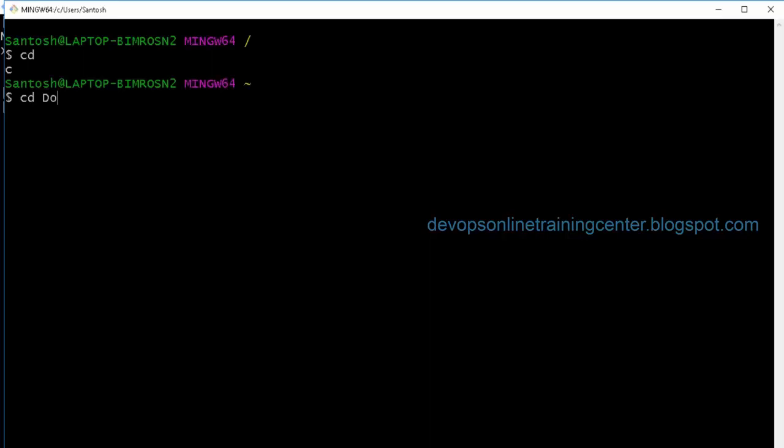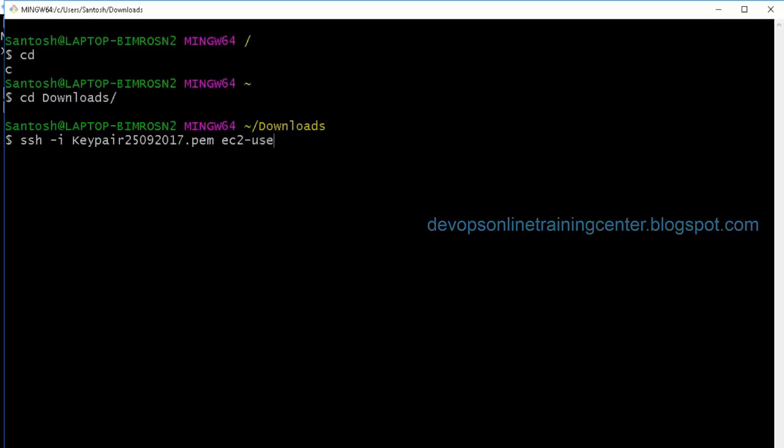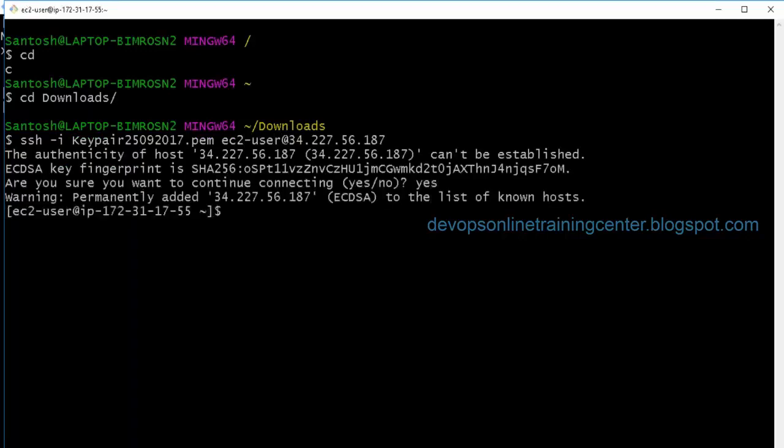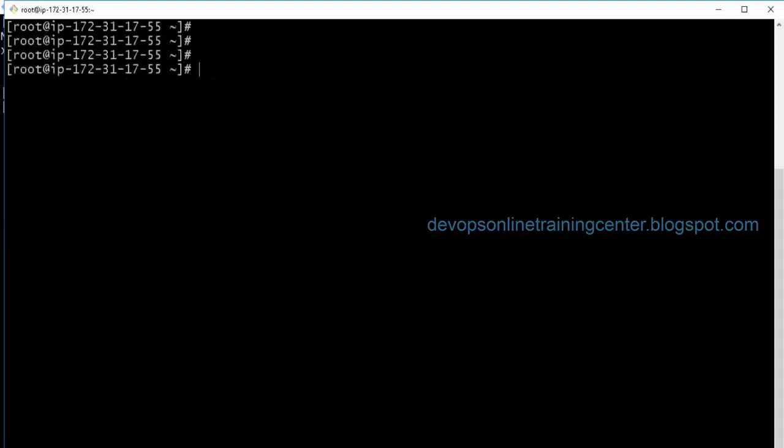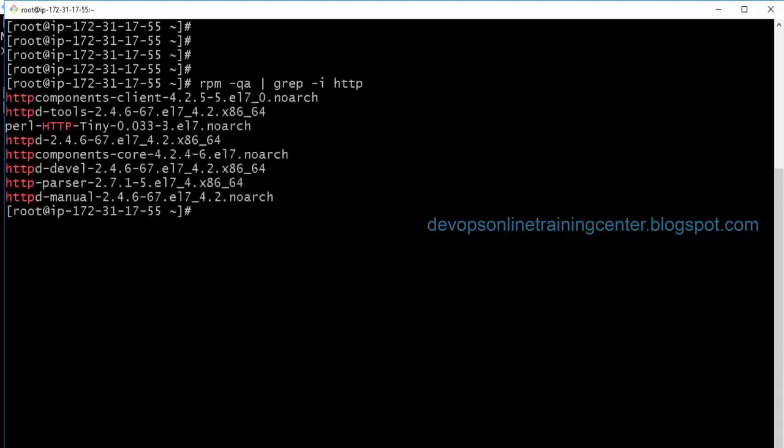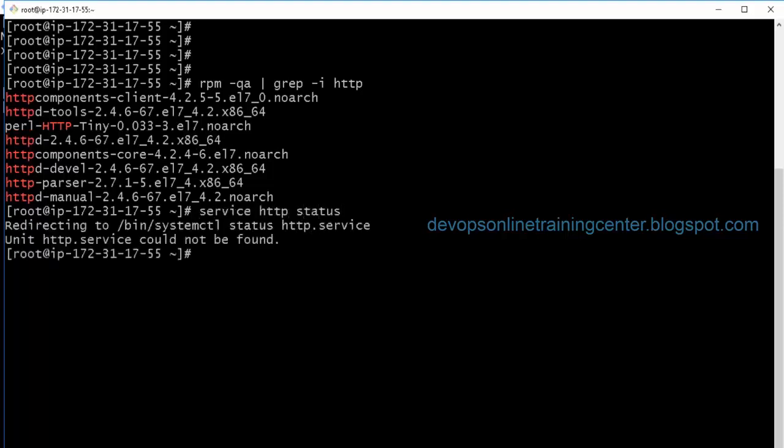So I'll just open a new terminal and SSH with -i key pair as ec2-user. Okay, machine is up. HTTPD is installed. Service httpd status.